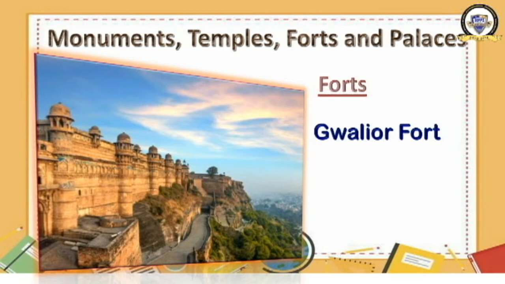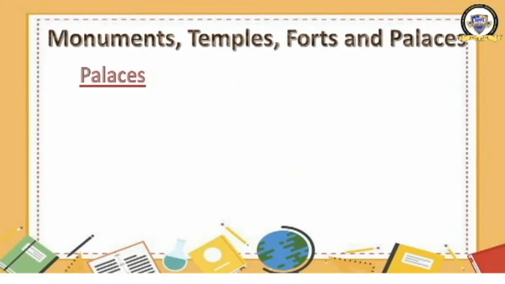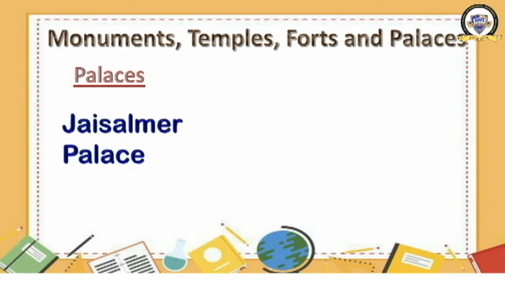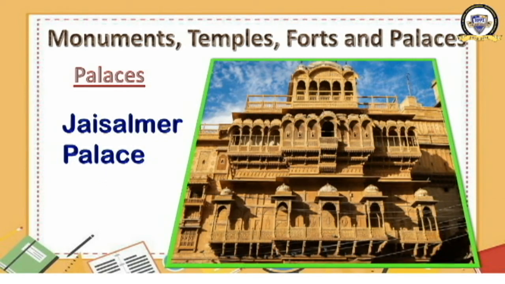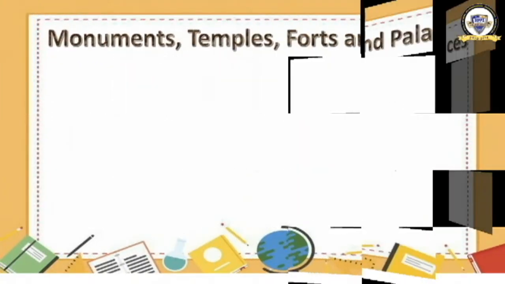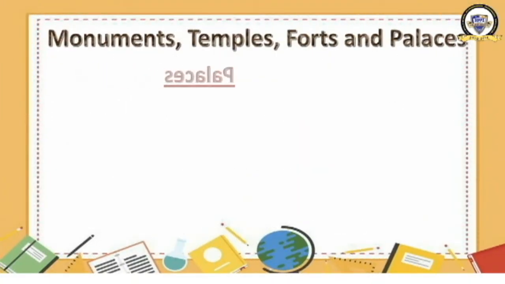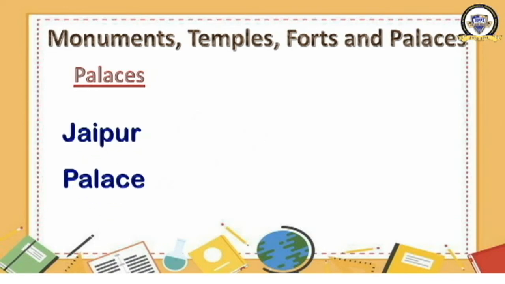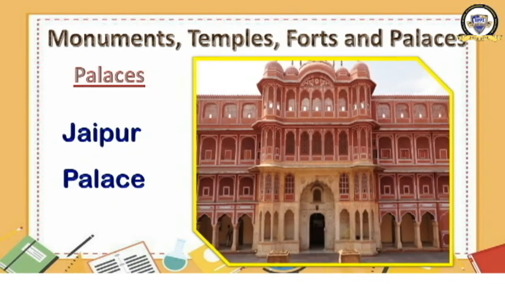Now we are moving to the next one. What is that? Palace. I'll show you some palaces. It is Jaisalmer Palace in Rajasthan. See, it is a wonder, right? The building style. This is a palace in which the ruler lived. Next one, I'll show you one more palace also. That is Jaipur Palace. Have a look here. This is the Jaipur Palace.